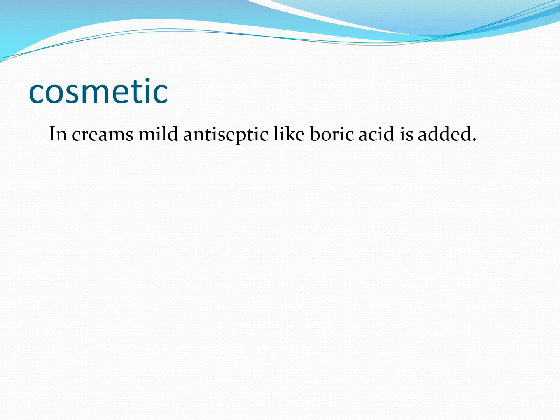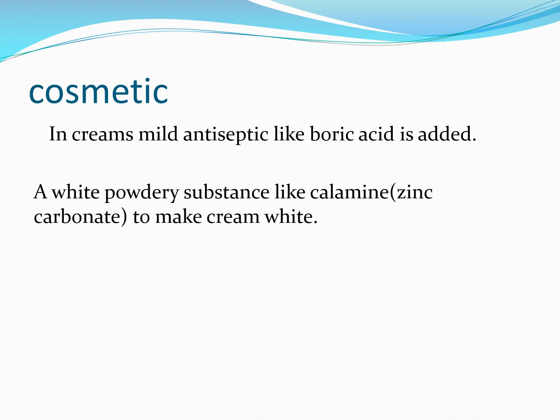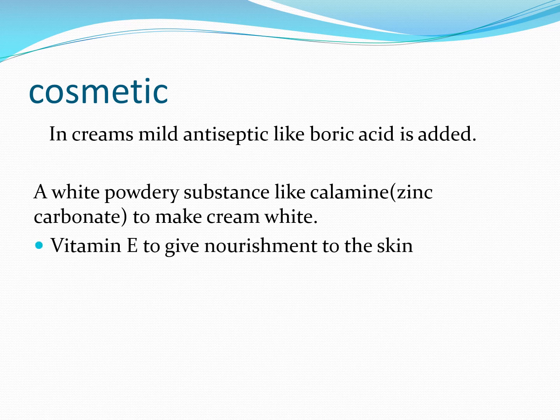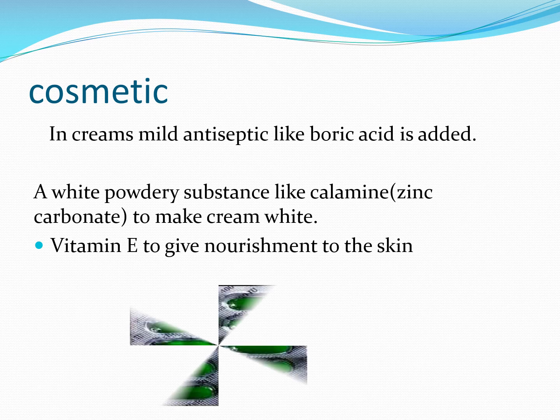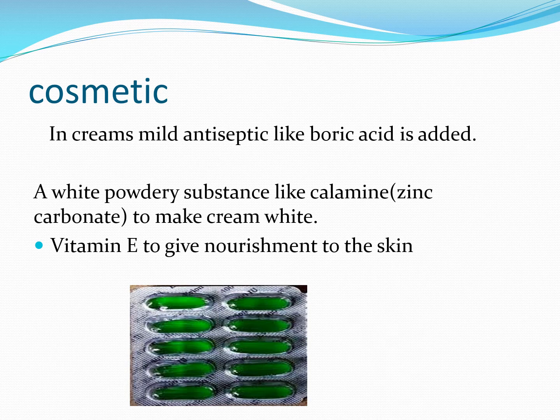Next, a white powdery substance like calamine is added to make the cream white, and the mineral present in calamine is zinc carbonate. And in cream, vitamin E is used to nourish the skin. This is the vitamin E capsule which is used to nourish the skin.